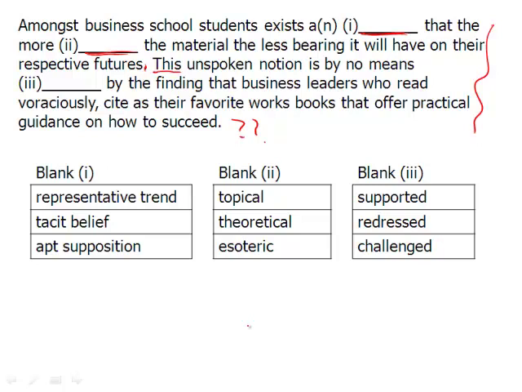So reading from here, this unspoken notion is by no means blanked. So what unspoken notion? Well, let's go back to the beginning. These business school students, there exists a unspoken notion or a blank, ending right here. Then this unspoken notion, we can say, oh yes, indeed this agrees with the first blank, or corresponds with the first blank. And so now we just have to go down here to the answer choices and say, okay, which word means unspoken notion? Now the word tacit here, if something's tacit, it is agreed on by one or more parties, but without ever being stated. People just know this is the case, so we're not going to verbalize it. That is the unspoken part there. So tacit belief corresponds to unspoken notion, and there's our answer for the first blank.